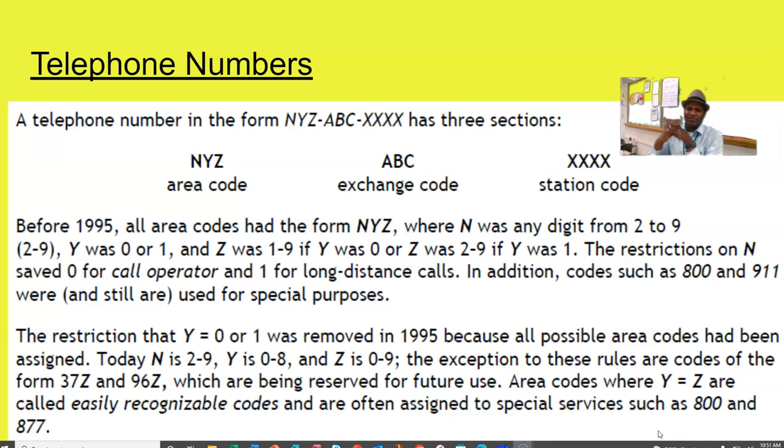The exceptions to these rules are codes of the form 37Z and 96Z, which are being reserved for future use. Area codes where Y is equal to Z are called easily recognizable codes and are often assigned to special services such as 800 and 877.